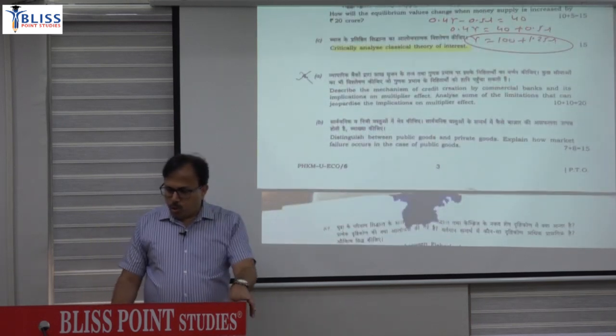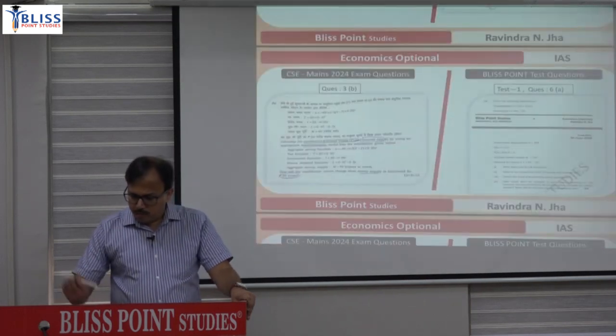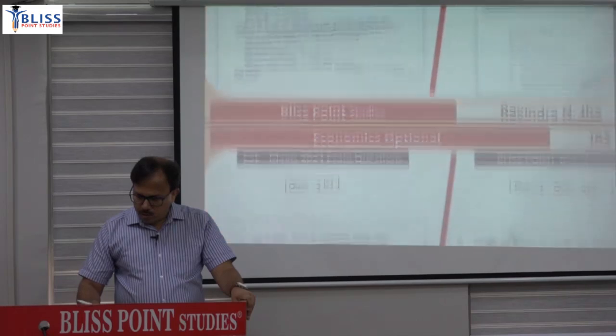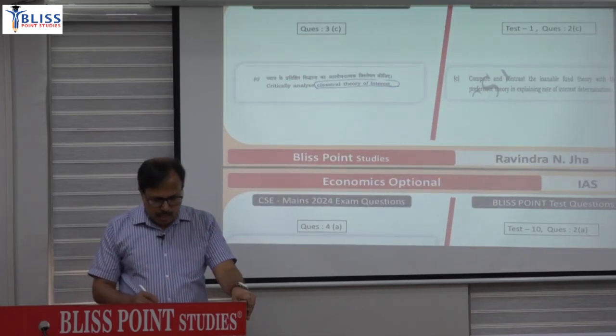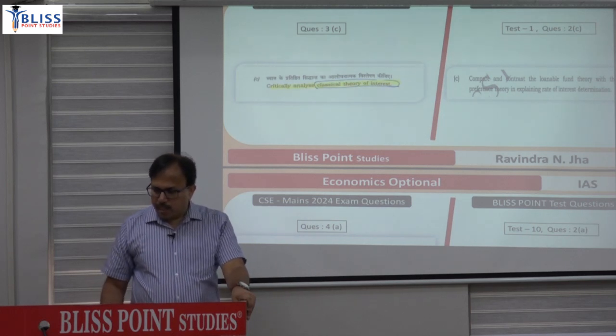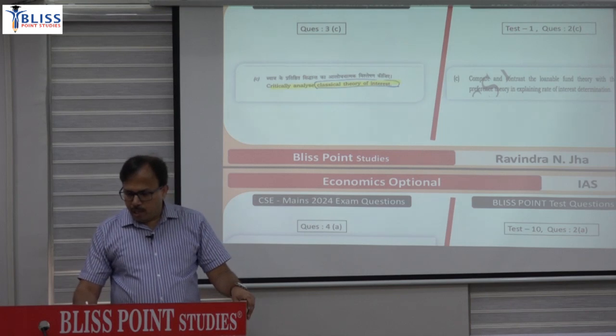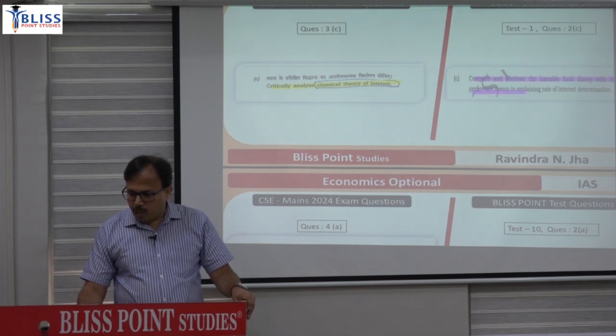Then the fourth question was: describe the mechanism of credit creation. So this was for this. Analyze the classical loanable theory of interest. The classical theory of interest was already asked here in the test. Compare and contrast the loanable fund theory with liquidity preference.